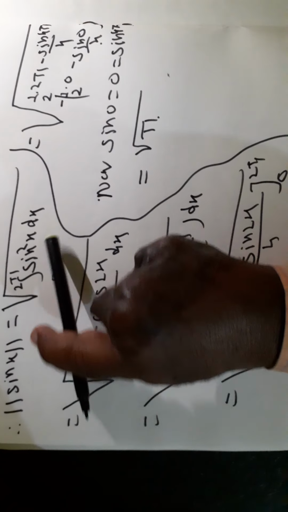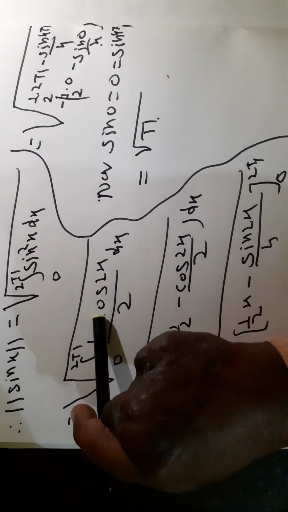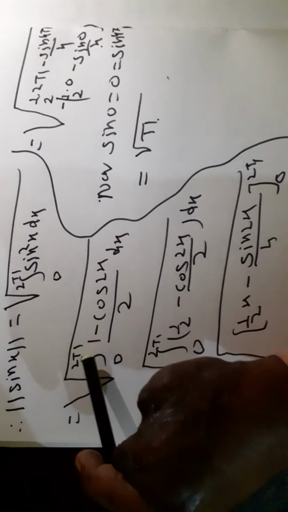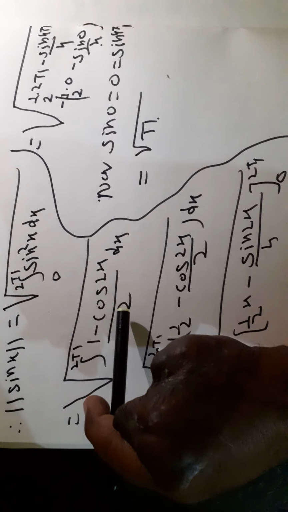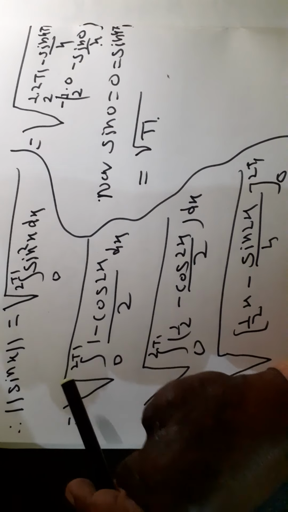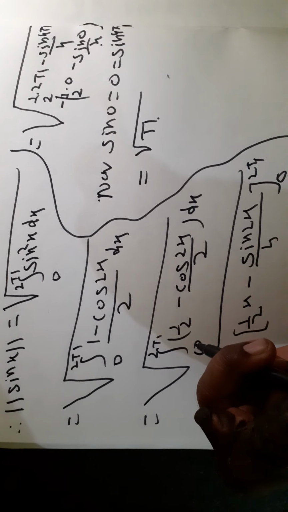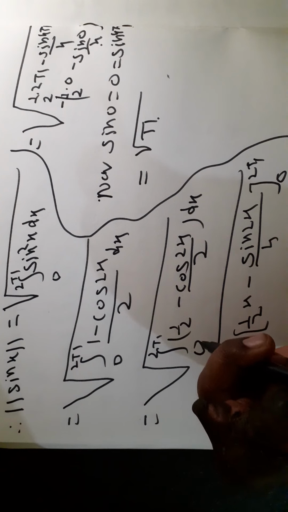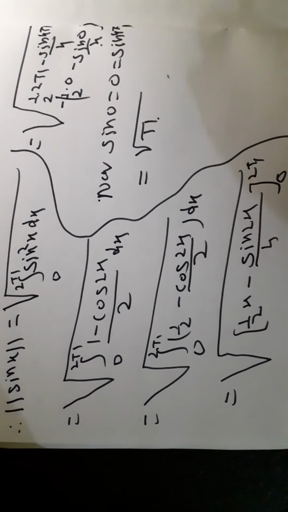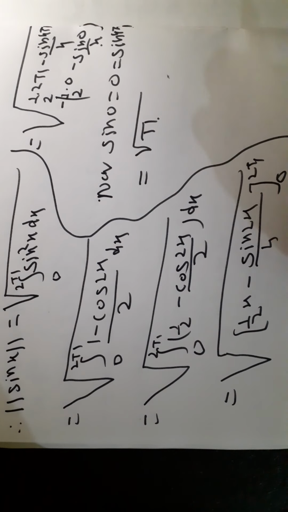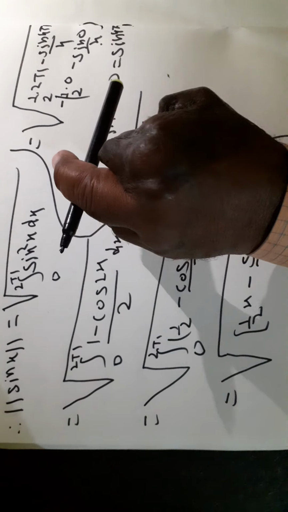Now sin square x can be rewritten as 1 minus cos 2x upon 2, so this is equal to under root of the integral of 1 minus cos 2x upon 2 dx from 0 to 2 pi, which is equal to under root of half x minus sin 2x upon 4 from 0 to 2 pi, and on simplification this is equal to root pi.